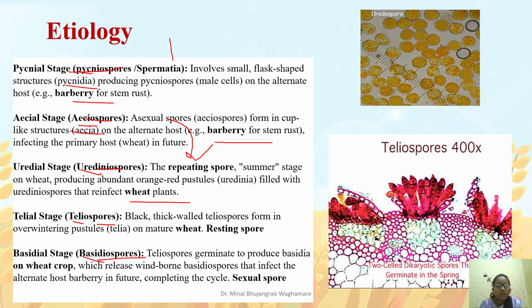It is a repeating spore, which can continue the life cycle without depending on the other spore stages. The next stage, the uredospore, leads to the teliospore, the black, thick one. It is an overwintering spore which can rest inside the soil and germinate when the next season's host is available, so it is also called a resting spore. And last, the basidiospore is the sexual spore of this life cycle, which is also present on the wheat crop.